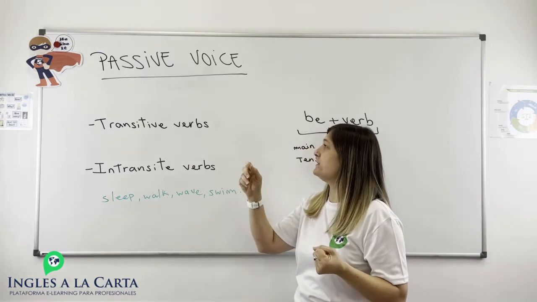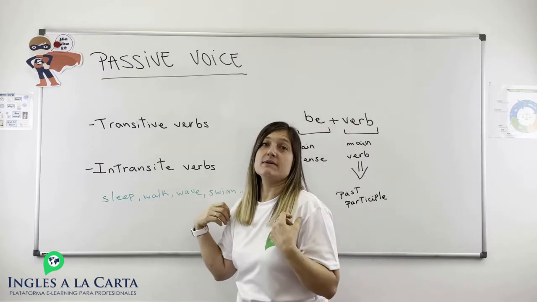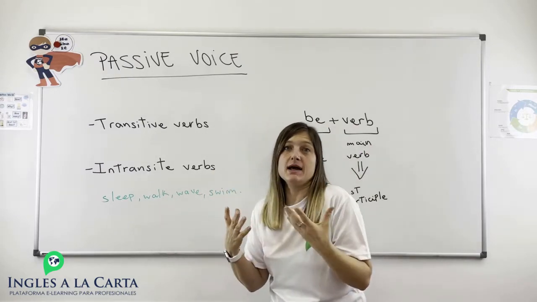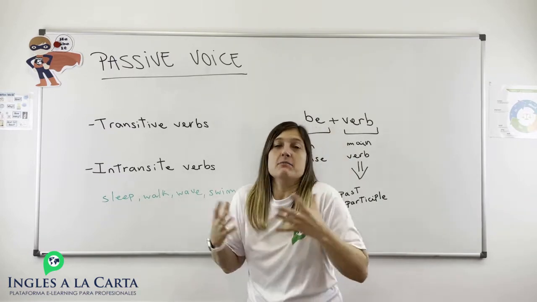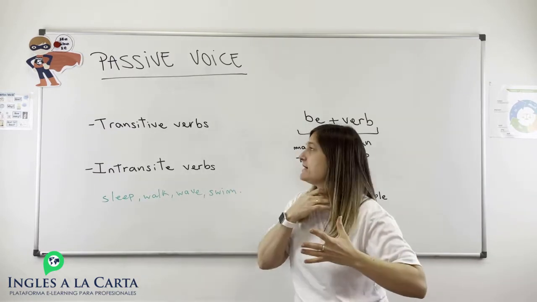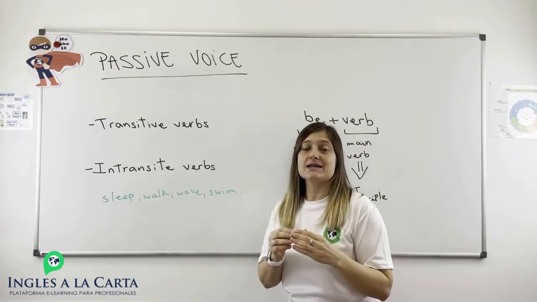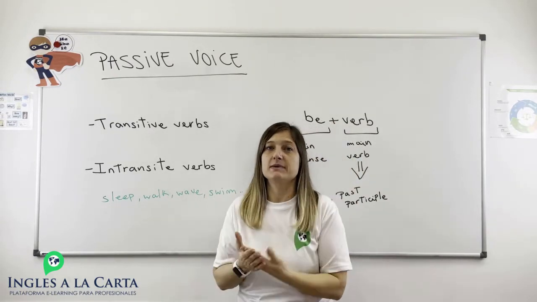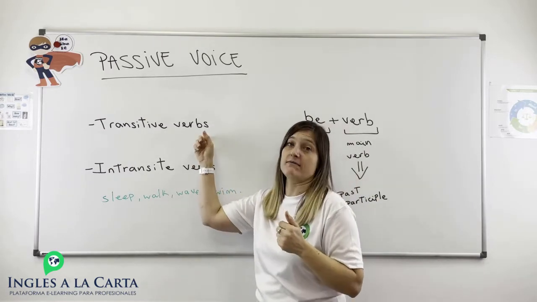Or, for example, the verb love. You need to love something or somebody. I love my mother. I love my bed because I love sleeping in my bed, whatever. But you need an object. You can't say I love. That's not a complete sentence because the verb love is a transitive verb.